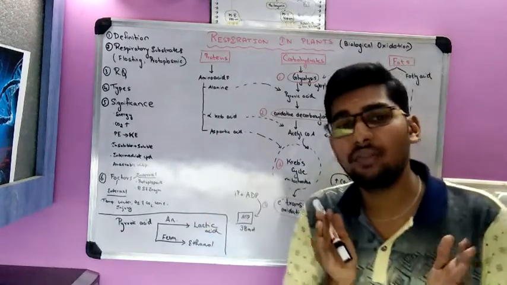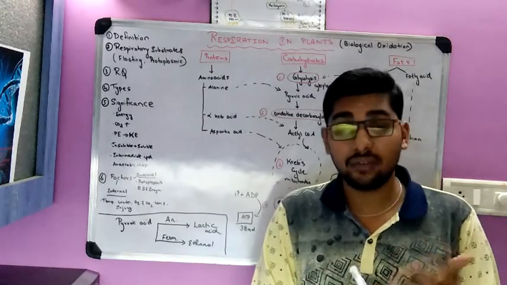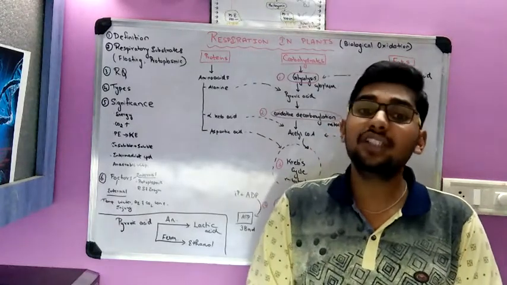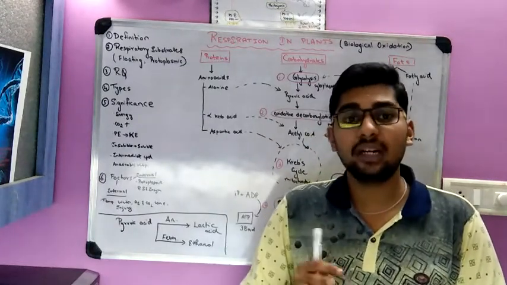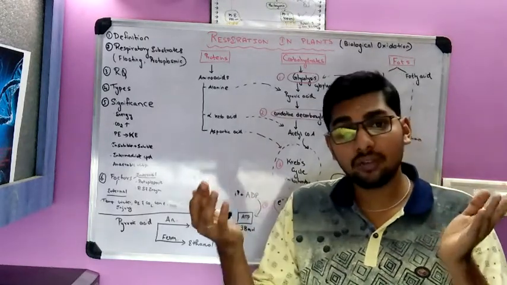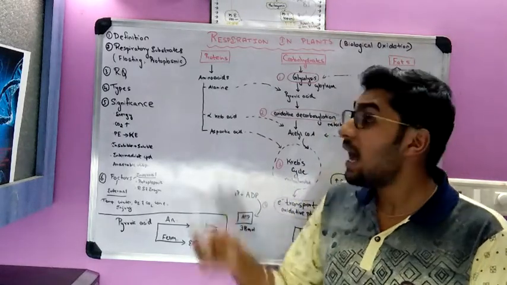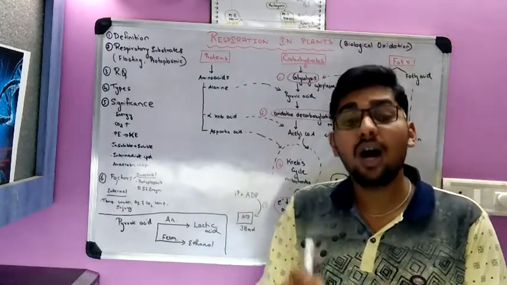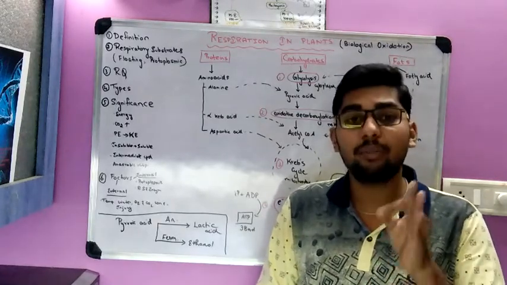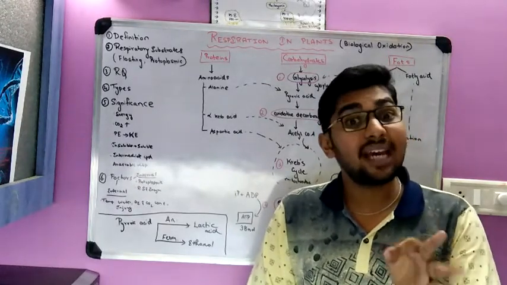Next, what is the significance of respiration? An enormous amount of energy is liberated, as I said, in the case of aerobic respiration. Hence, this energy is utilized for various metabolic and physiological processes like photosynthesis, production of food, growth of the plant, reproduction of the plant, and various other activities. In anaerobic respiration, as I said, alcohol and lactic acid are produced. Fermentation is a process where alcohol is produced in the absence of oxygen. So ethyl alcohol is produced.